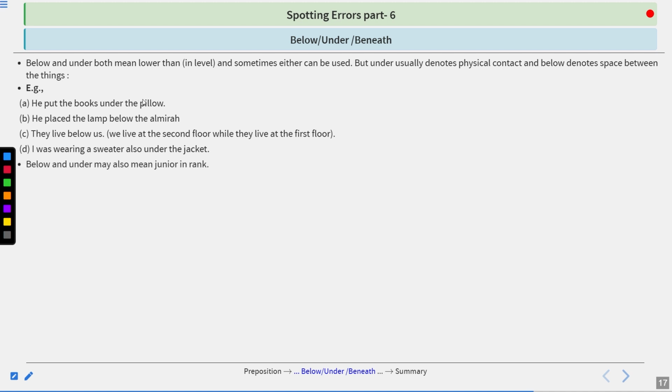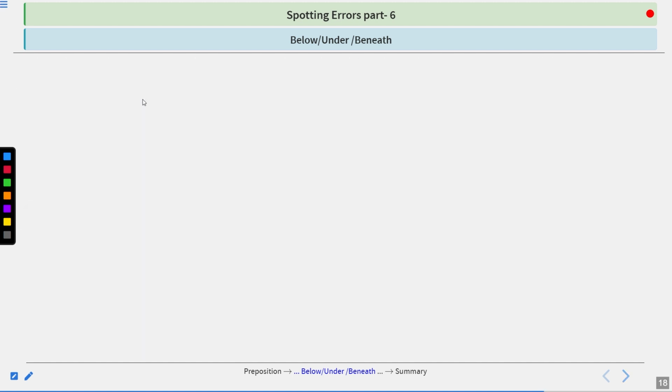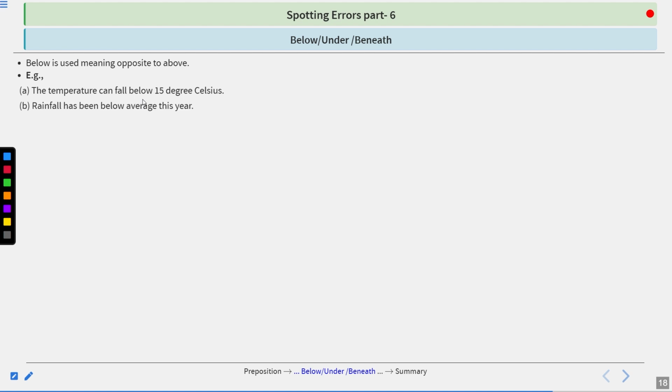Below and under may also mean junior in rank. He is under me means that I am superior to him. He is working under me. Below, under, beneath. Below is used meaning opposite to above. The temperature can fall below 15 degrees Celsius. Rainfall has been below average this year.